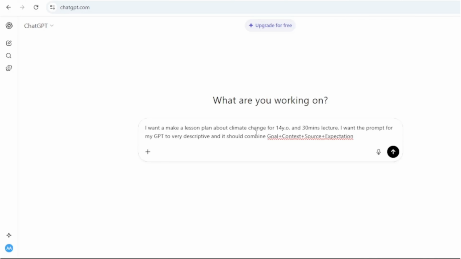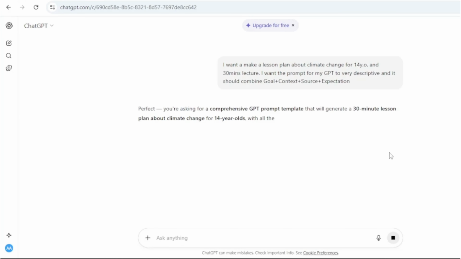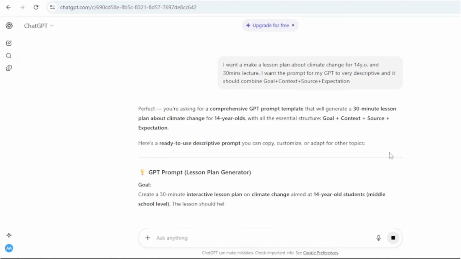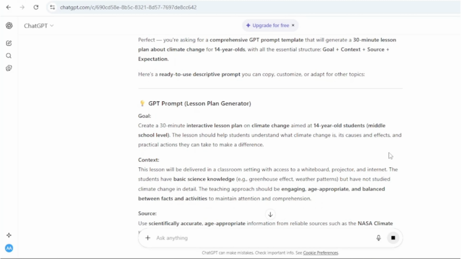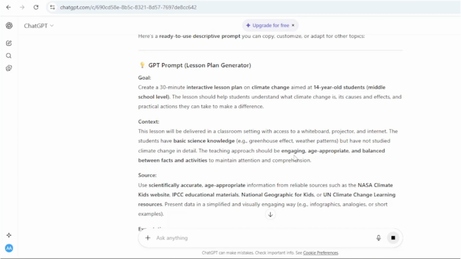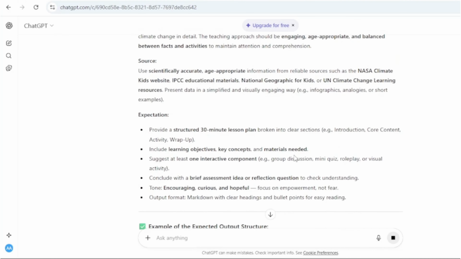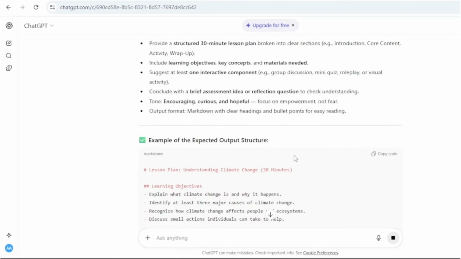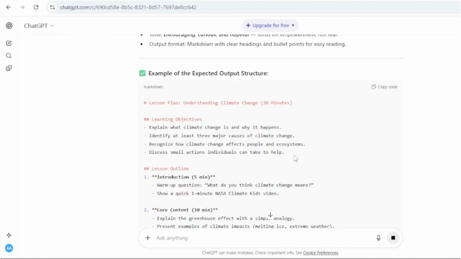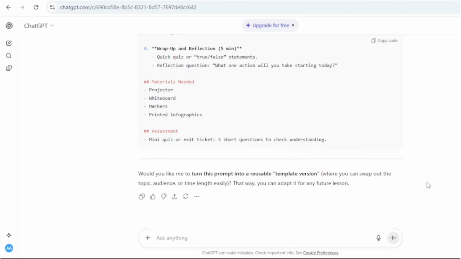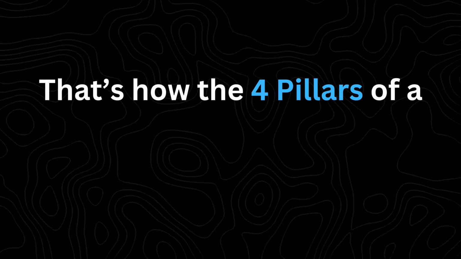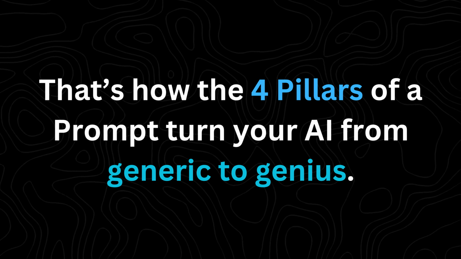But let's do something more interesting now. Let's ask the GPT to generate the prompt. So I've given a generic statement and asked it to generate a prompt that I will be again giving to the same GPT. And this time if you can see, it has given a prompt that would systematically mention what I want, and this is a markdown format code which you can copy and paste and it would make your work really easy. So this is the best possible way, and this is how the 4 pillars of prompt turn your AI from generic to genius.